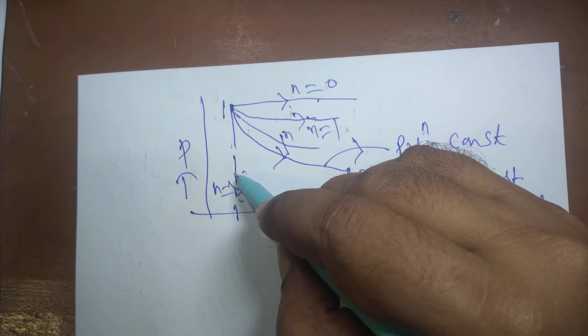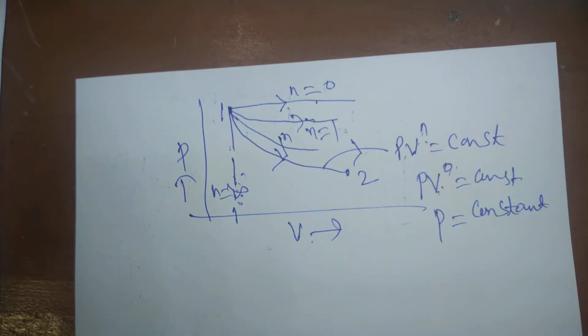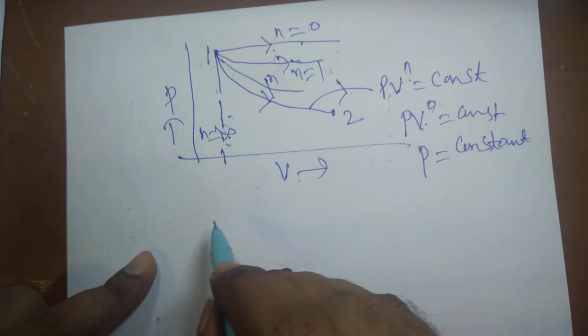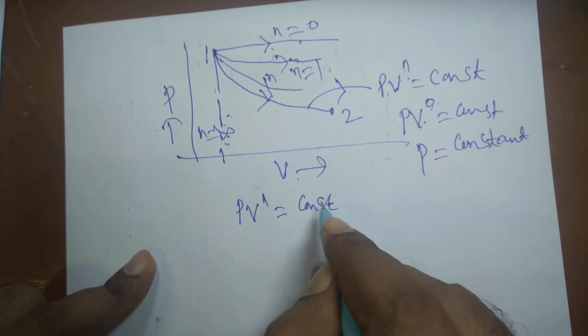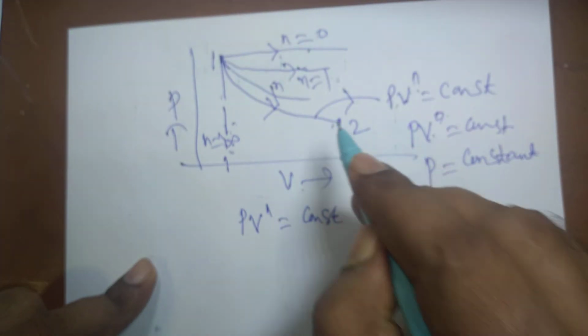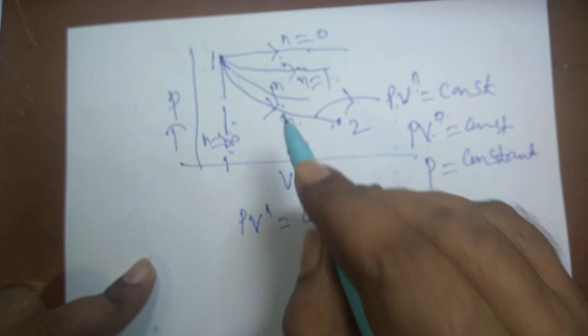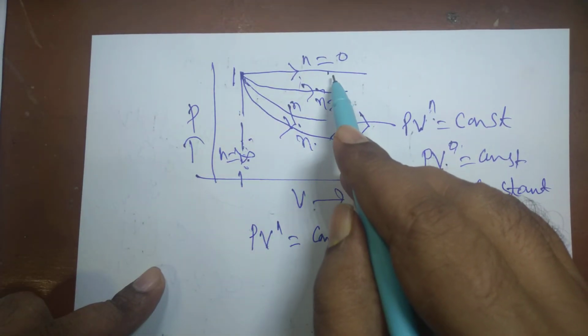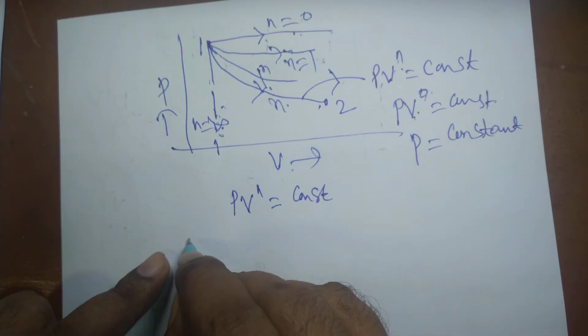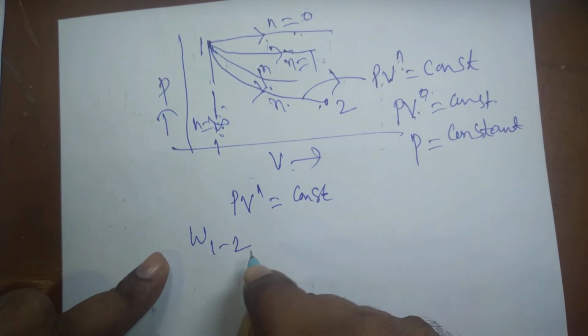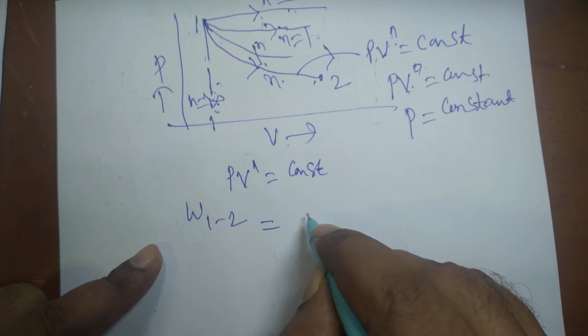So what will be the PdV work for PV to the power n equal to constant? Suppose this is 1, this is 2, and this is the value of n. n can be anything; n can assume any value. So what will be the PdV work? W12 is equal to the integral of PdV.